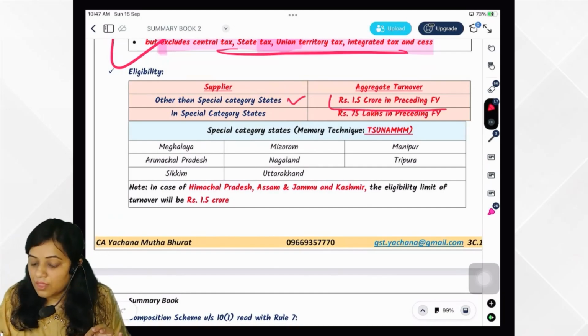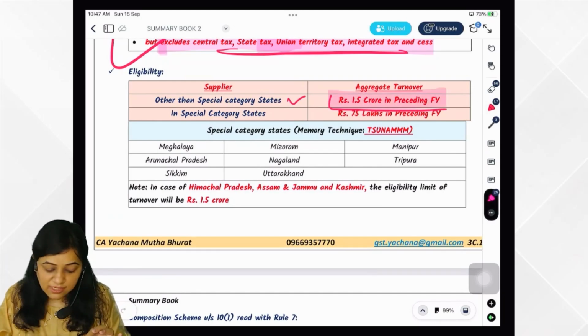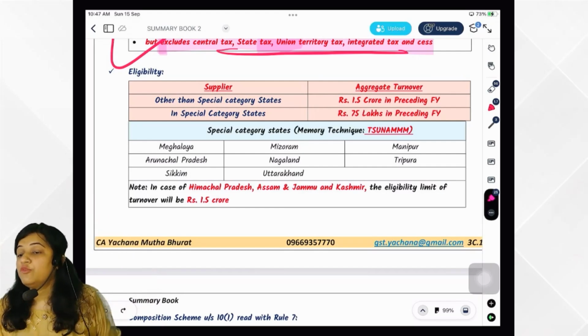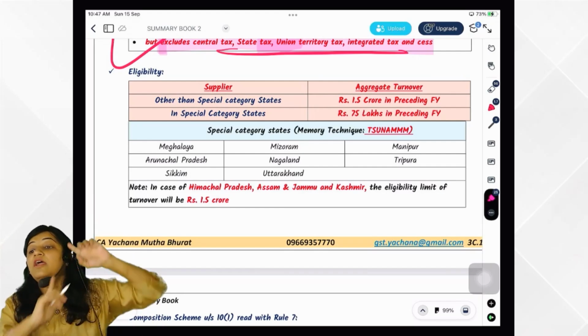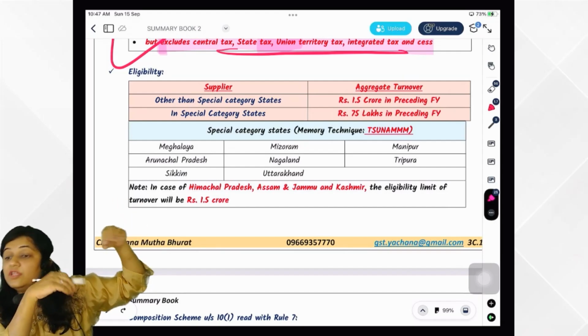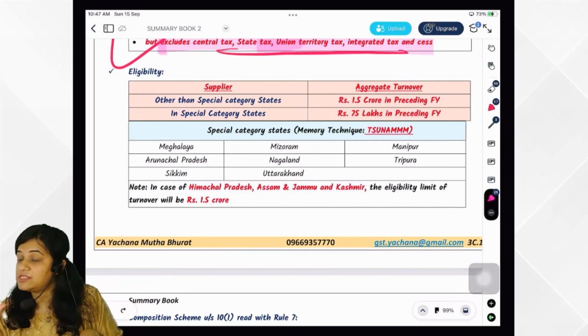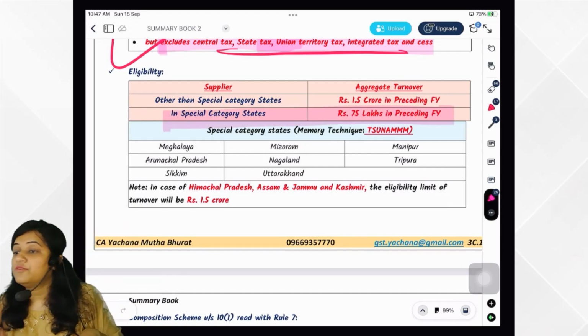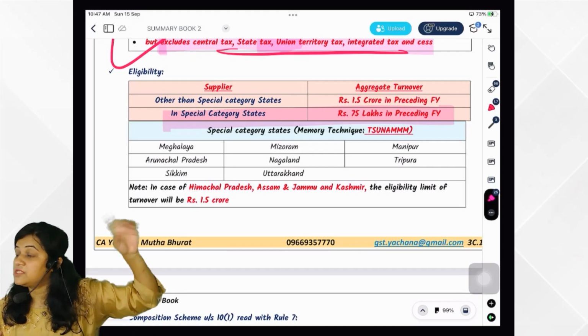Now eligibility. What is the limit for this composition scheme? 1.5 CR in all the states. 1.5 CR of preceding financial year. So if aggregate turnover in all the states in the preceding financial year is within 1.5 CR, then in this year you can take composition scheme, except in special category states. There are 8 special category states for which the limit is 75 lakhs in the preceding financial year.